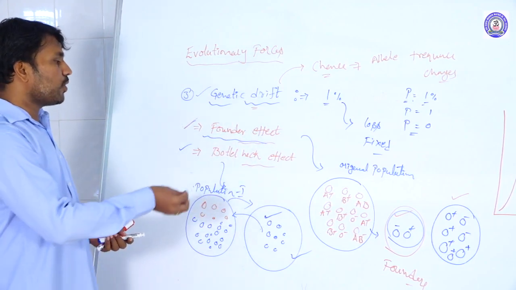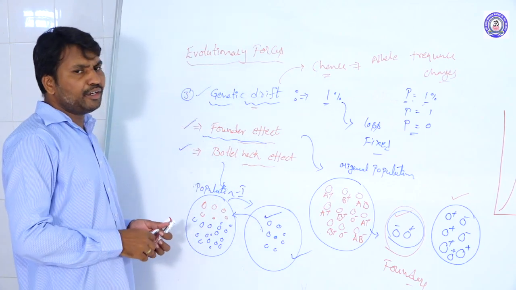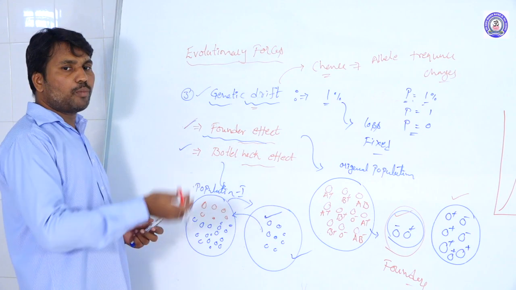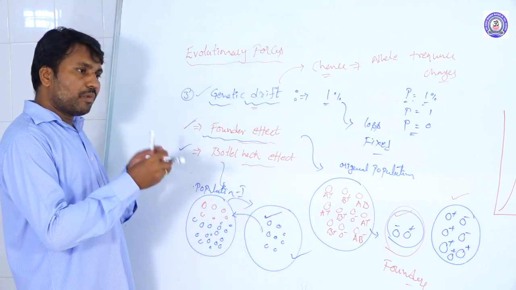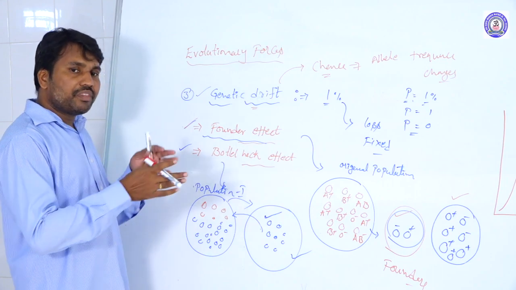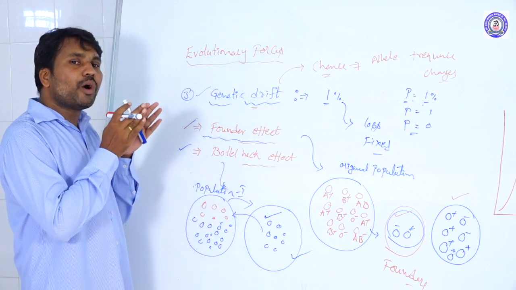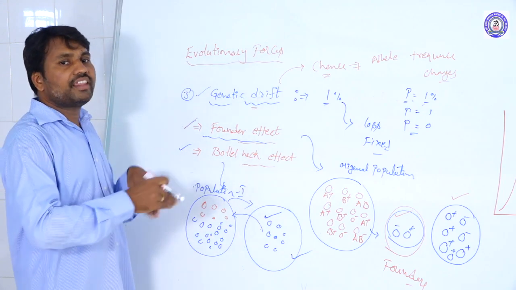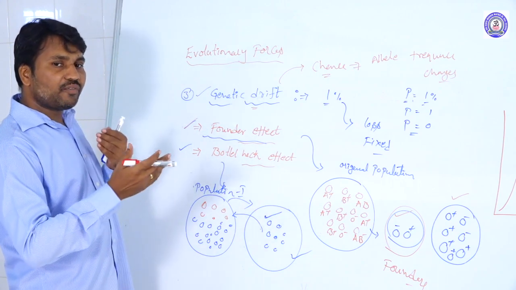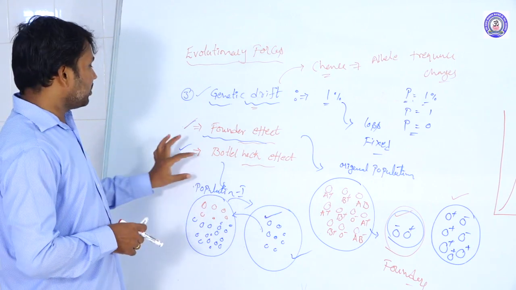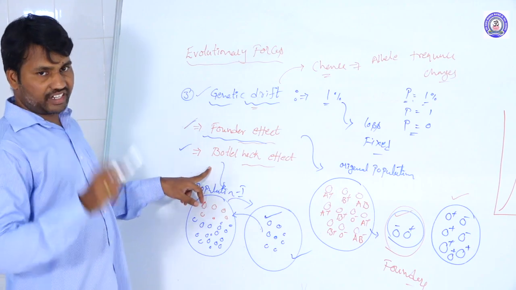How is it? Suppose beads or marbles of different colors are added into a bottle. After twisting the bottle, by chance only one or two colored marbles come out. The remaining ones stay within the bottle. Those that come out develop as a new population, separating from the original population. This is called the bottleneck effect, and that is how it got the name.